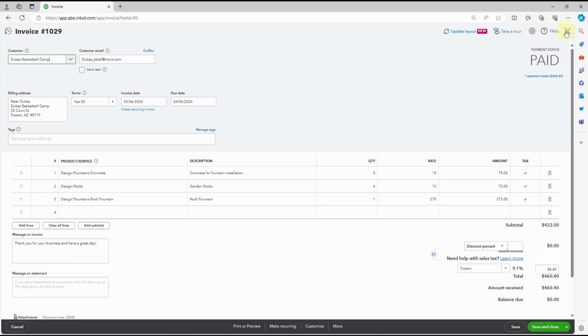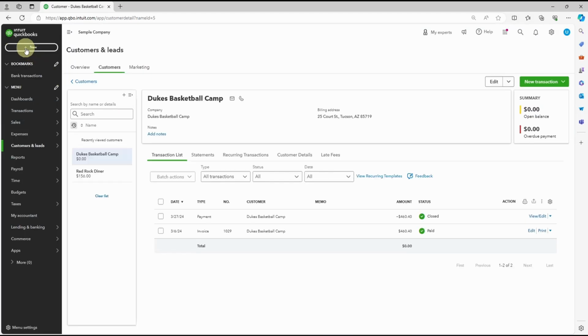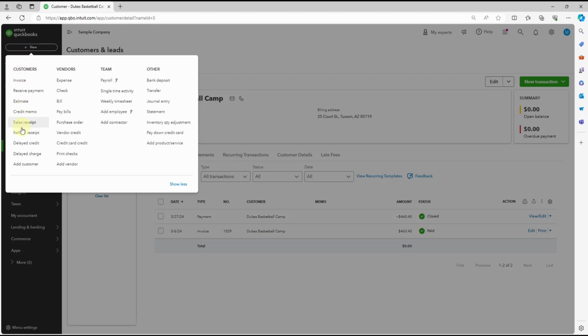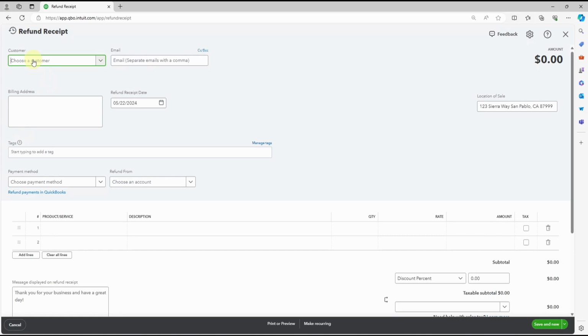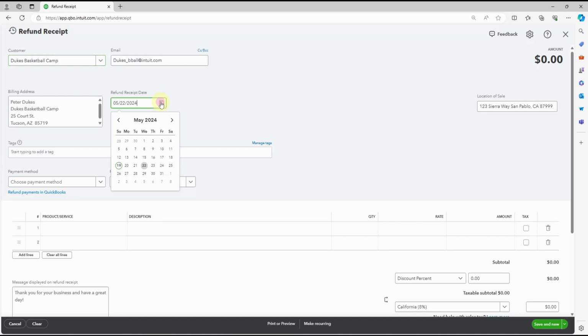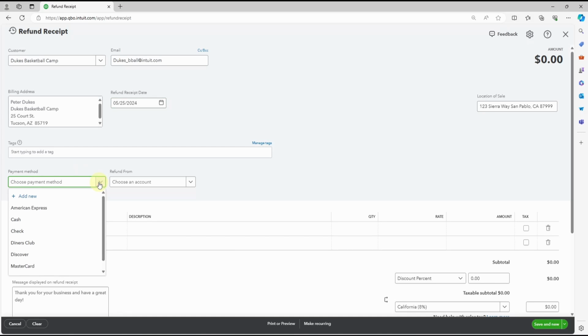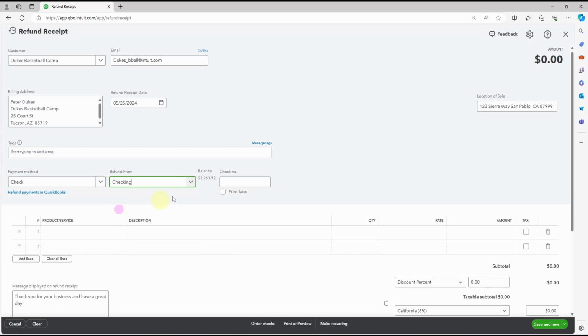I'm going to X out of it and go to New on the navigation pane and create a refund receipt. I'm going to select my customer over here, Duke's Basketball, and as soon as I select it, all the details related to that customer are populated. I can select the date of the refund. Let's make it 25th, and choose the payment method, whichever way you like to refund. I'm going to do it through a check, and you have to choose the account from where you're going to refund, and we're going to select the checking account.